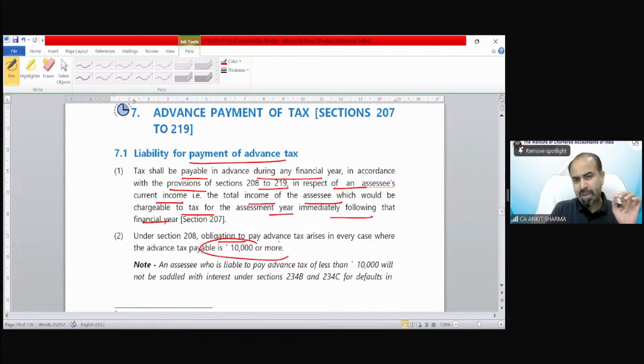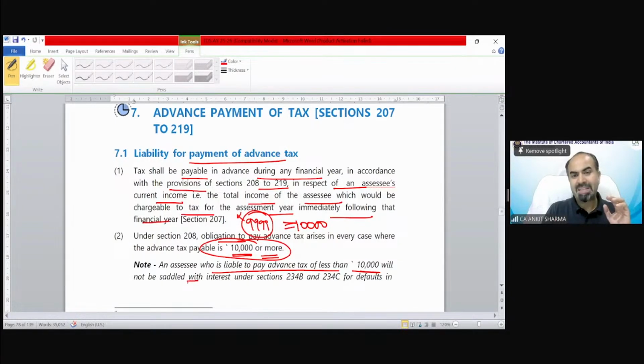Advance tax liability would be applicable where the advance tax payable is 10,000 or more. So remember, it's more than or equal to 10,000. So if your tax liability is 9,999, then there is no requirement for advance tax. An assessee who is liable to pay advance tax of less than 10,000 will not be saddled with interest under sections 234B and 234C. What are sections 234B and 234C? That we will discuss later.